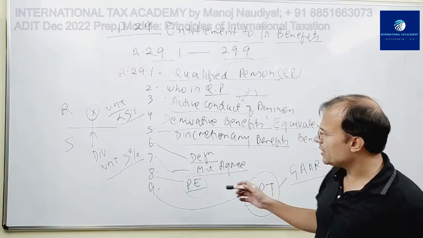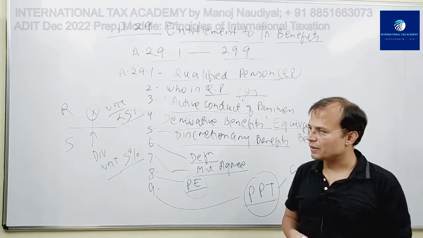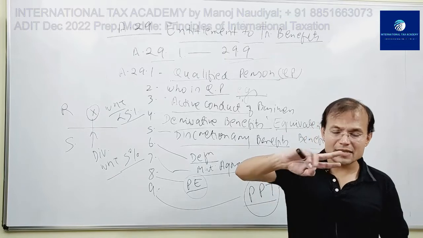Ultimately, they would deny the treaty benefits because of majorly two conditions.